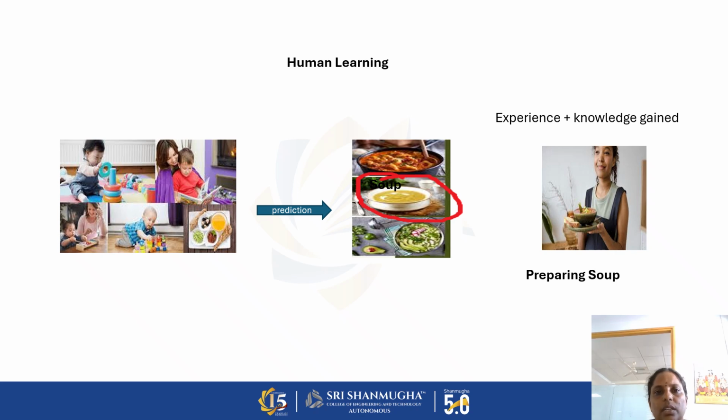A human initially learns from the surroundings, and then from teachers and parents. After a few years, if we show an image and ask them to find where the soup is, they will identify it: this is the soup. After continued training and learning, they gain knowledge and experience over several years. If they are able to create their own soup by themselves, then it is called generative AI.